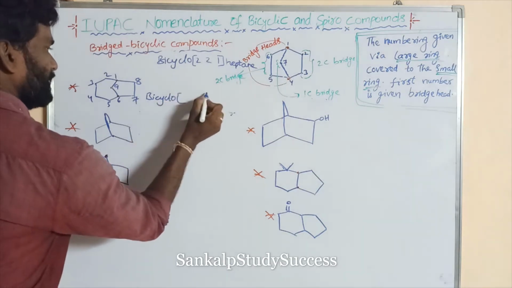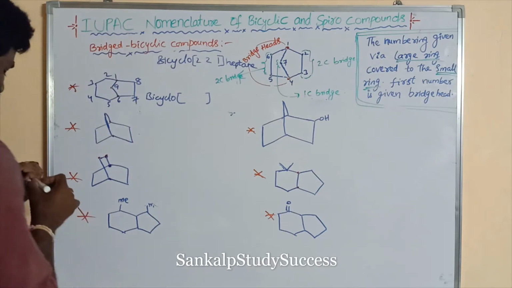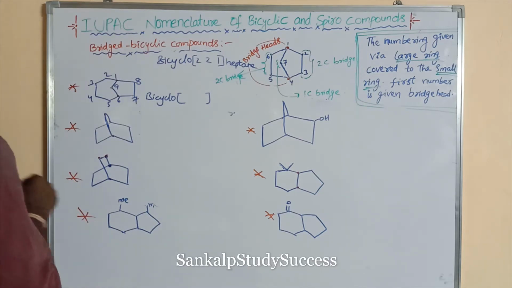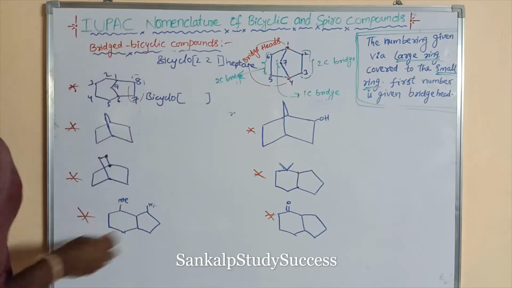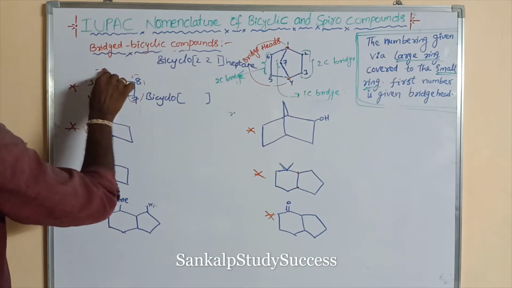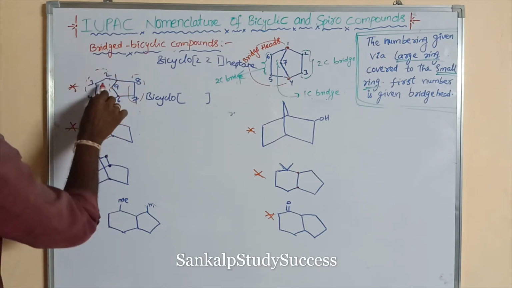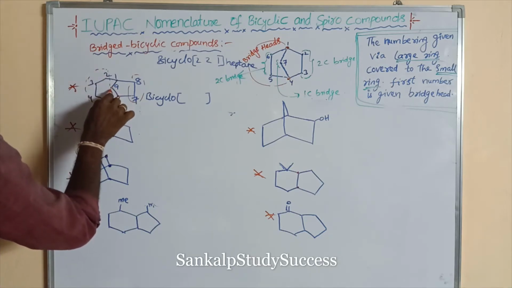Next we can write square brackets. In the parentheses, this contains how many bridged carbons? This contains 2 bridged carbons. So this contains how many bridged carbons? 4 bridged carbons. 1, 2, 3, 4. So this contains 1 bridged carbon.